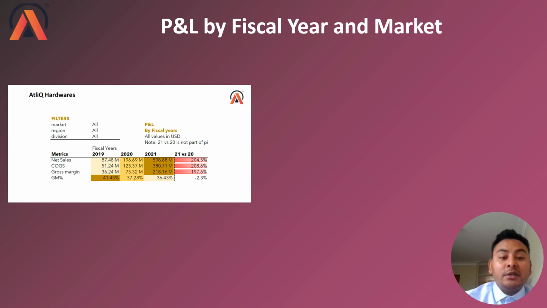And GM percentage is fluctuating. You can see in 2019 it is 41.43, but in 2020 it is 37.28, and it has gone down in 2021 to 36.43. So everything is good except the GM percentage, which is gross margin percentage. The only thing that we need to focus on is the GM percentage.